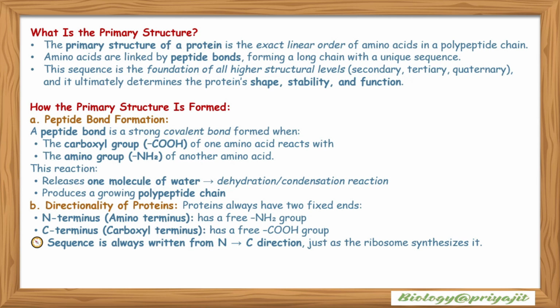How is the primary structure formed? Number one is the peptide bond formation. We know that a peptide bond is a strong covalent bond formed when the carboxyl group, COOH, of one amino acid reacts with the amino group, NH2, of another amino acid. This reaction releases one molecule of water, which is a dehydration or condensation reaction, and produces a growing polypeptide chain.